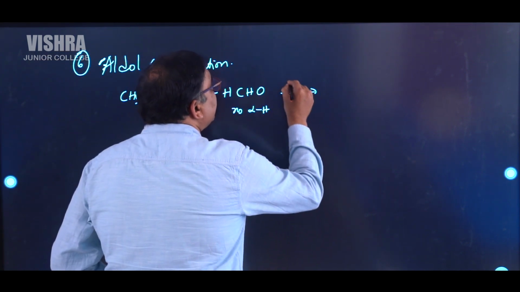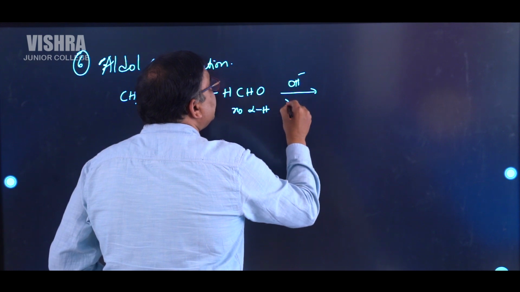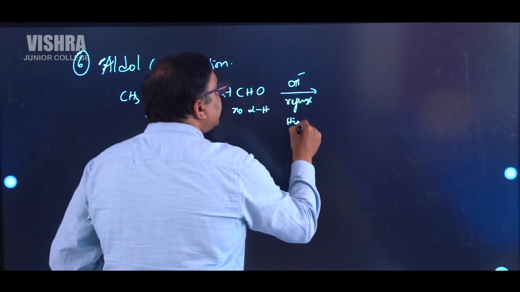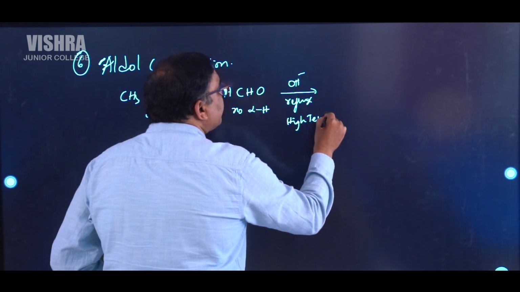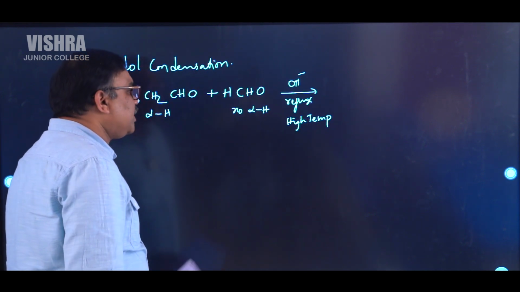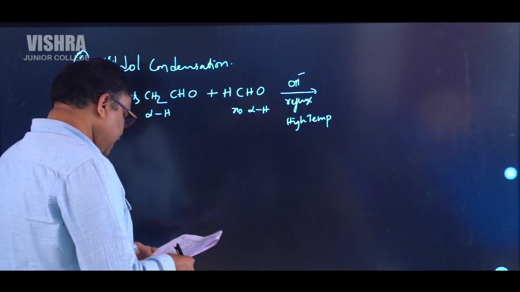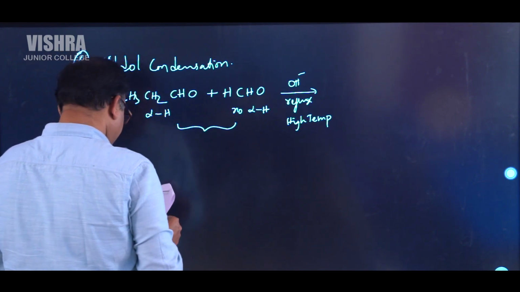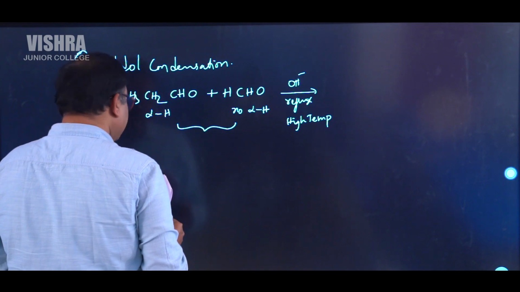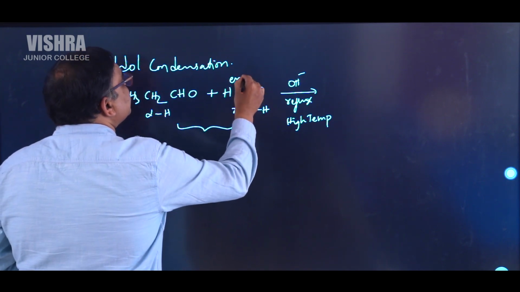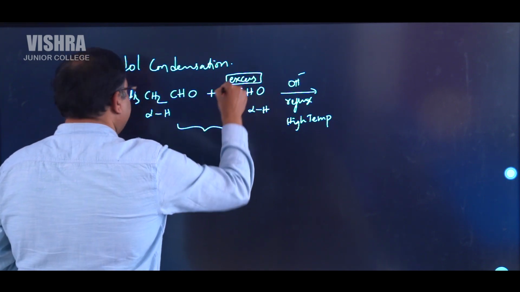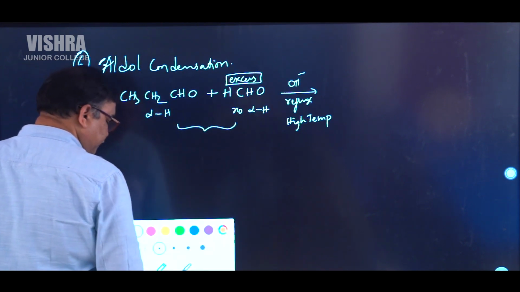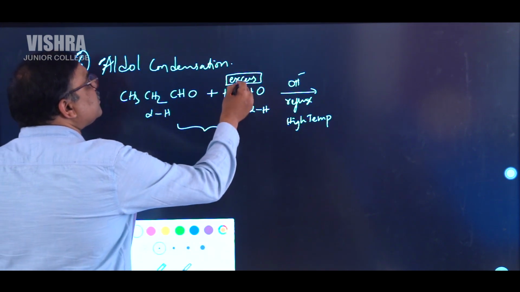And remember that they have taken OH minus and they are refluxing. Refluxing means high temperature heating. So how can the reaction be explained? Let us see. First of all, when these two are combined, we can get a compound like this. This one we can take in excess. So let us see how the reaction takes place.